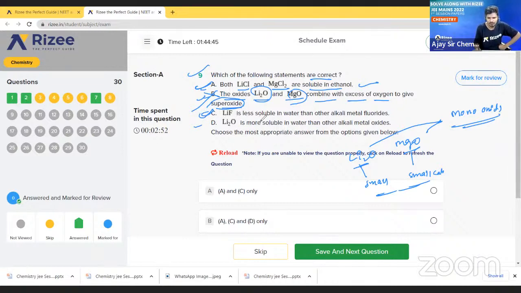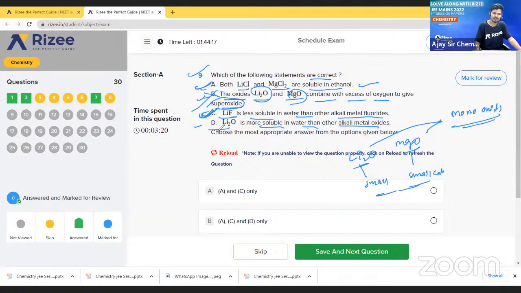Next, option C: lithium fluoride is less soluble in water than alkali metal fluorides. It is a very straightforward answer. Lithium fluoride is not soluble in water, so option C is correct. Next, D: lithium oxide is more soluble in water than alkali metal oxides.